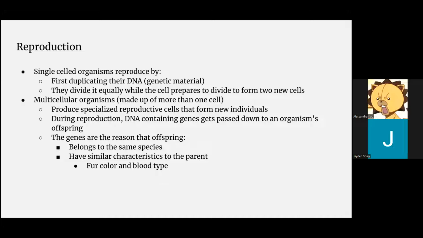During reproduction, DNA contains genes that get passed down to an organism's offspring. The genes are the reason that offspring, first, belong to the same species, second, have similar characteristics to the parents, and characteristics can include fur color and blood type.